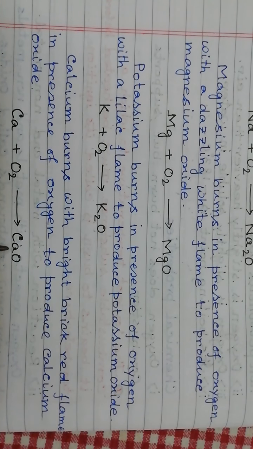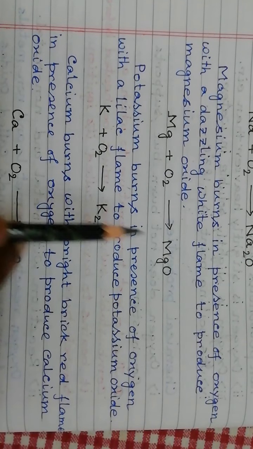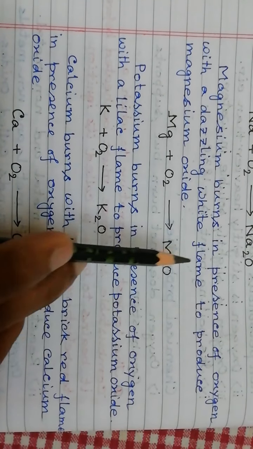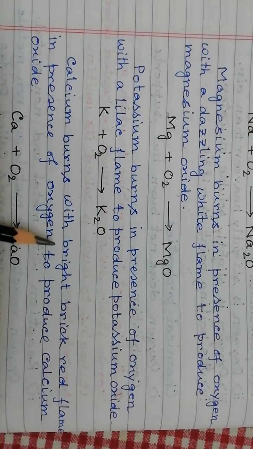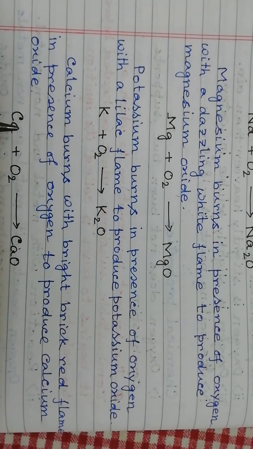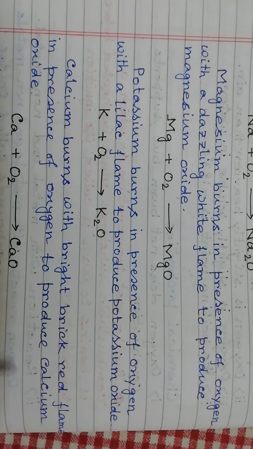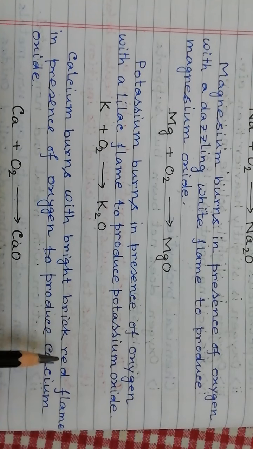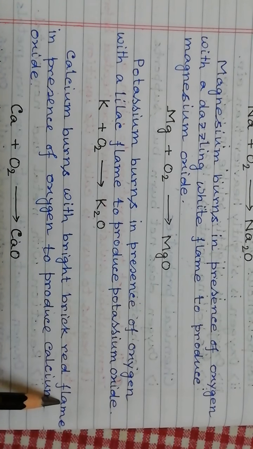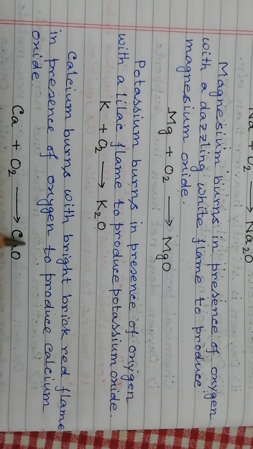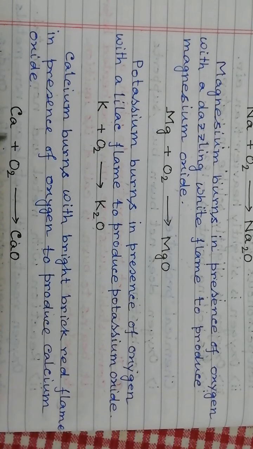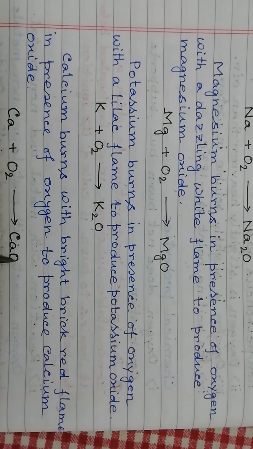Already we know how to write the formula by using valency. Now calcium. When calcium burns with oxygen, it burns with a bright brick red flame and forms calcium oxide. Calcium plus oxygen gives calcium oxide.